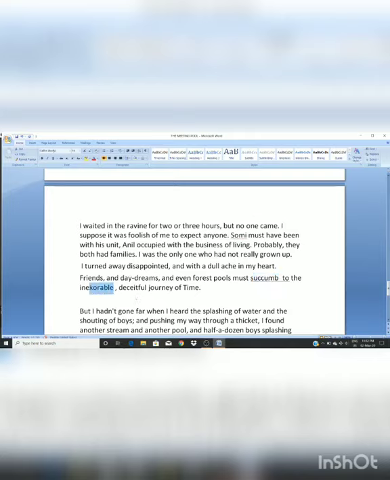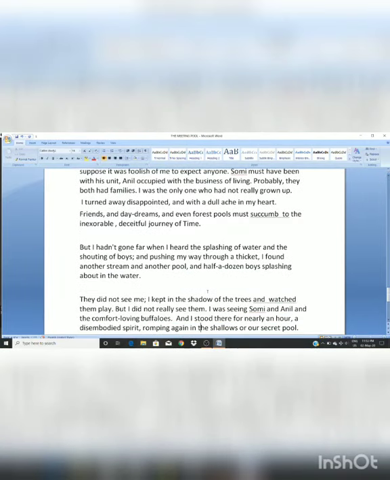So basically he is saying that friends, daydreams, the forest pool and everything surrender themselves to the journey of time, with the course of time, with the moving time. Everybody just surrenders themselves to time, no matter what we want, it's the demand of life.